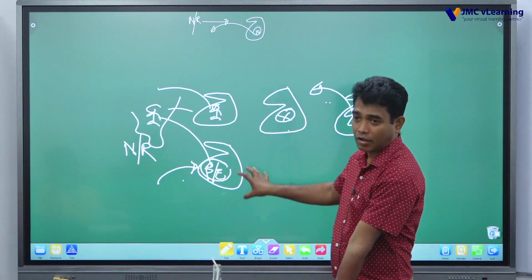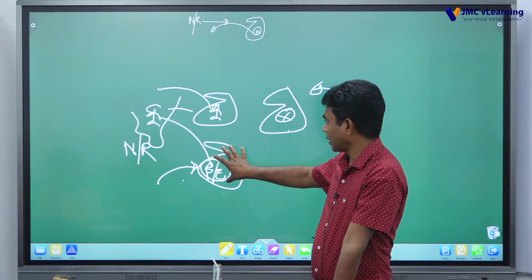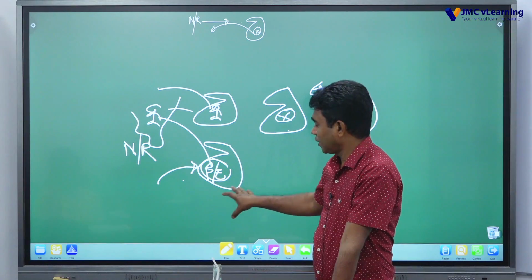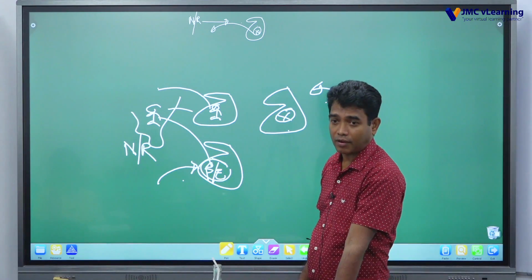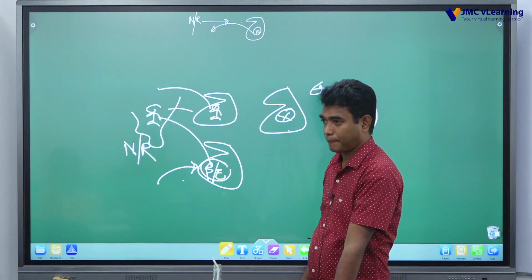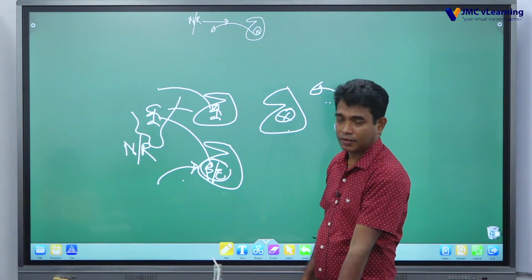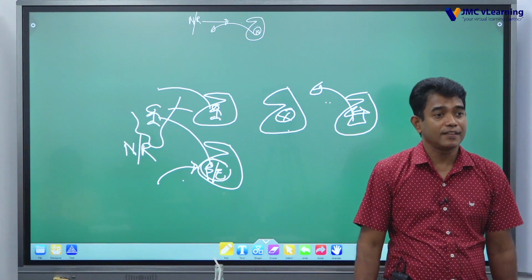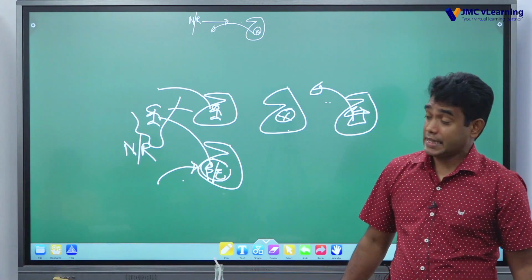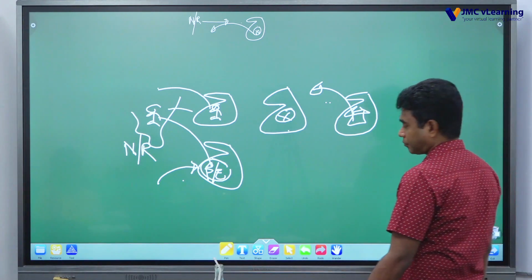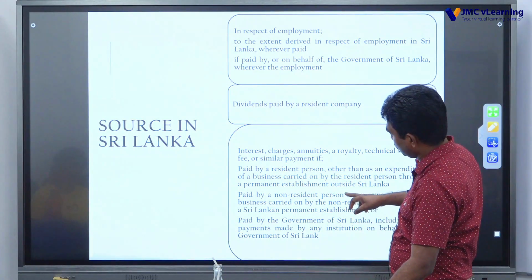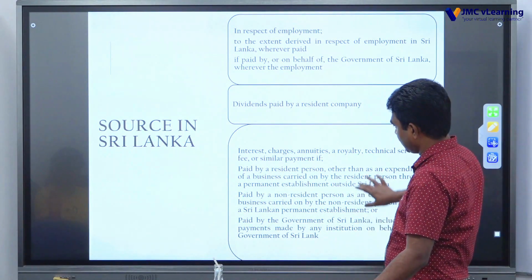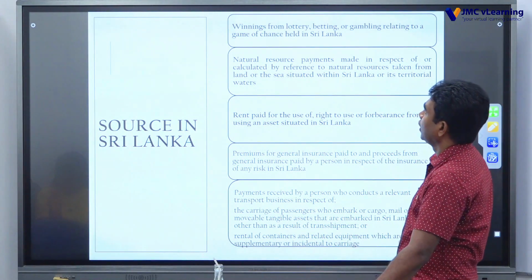Clear, right? However, you can check that there should be an income which is generated from Sri Lanka or derived from Sri Lanka. In such case, it is considered as there is a source in Sri Lanka. If it is the case, then there is a chance to apply tax.